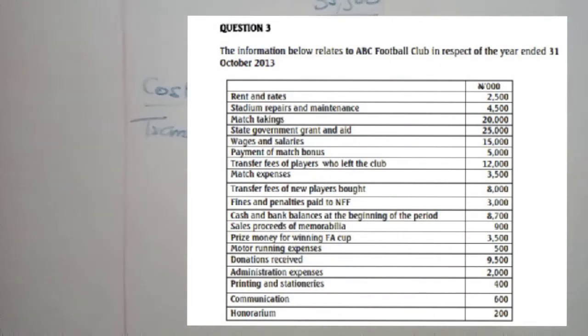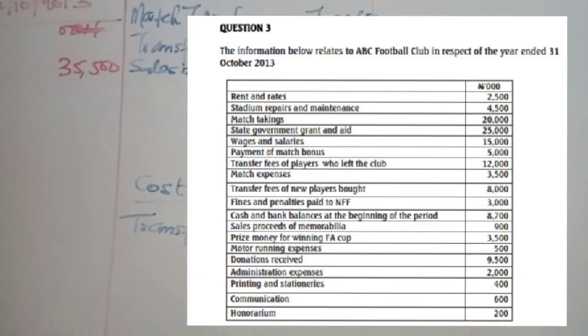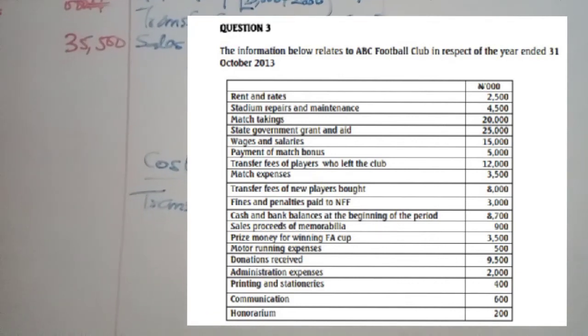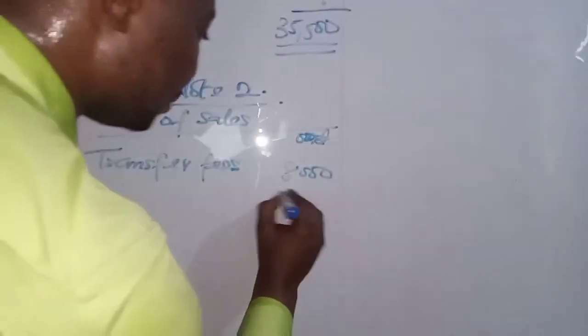Fines and penalties, an expense. Cash and bank balance is an asset. Sales proceeds, we take that. Prize money, other income. Motor running expense. Donation received, other income. Advertising expense, printing and stationery, communication and honor. So that's it. So your cost of sales here basically is